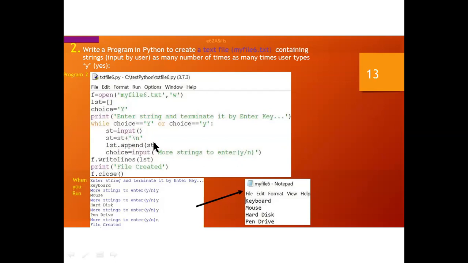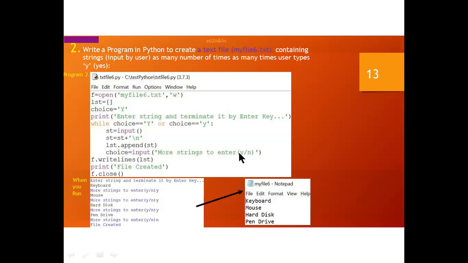So it will be appended to this st variable. Any variable you can use here. So now choice equal. I am giving choice here because I have to put a capital Y or small y for continue. So here choice equal input, taking a value with the message: more string to be enter Y or N.